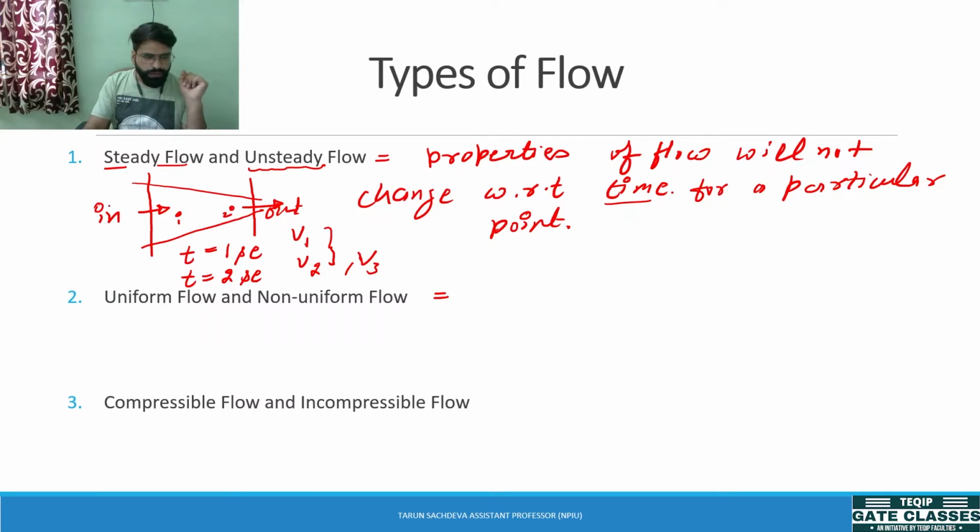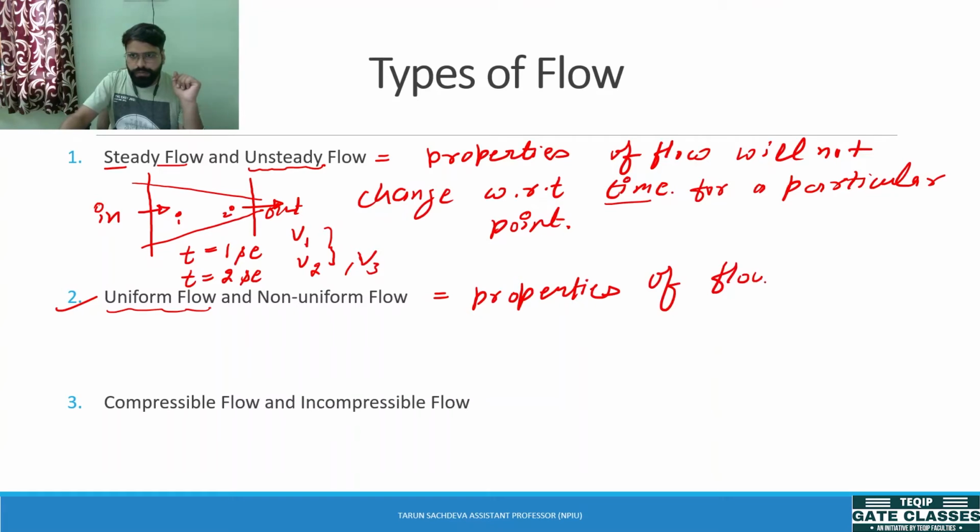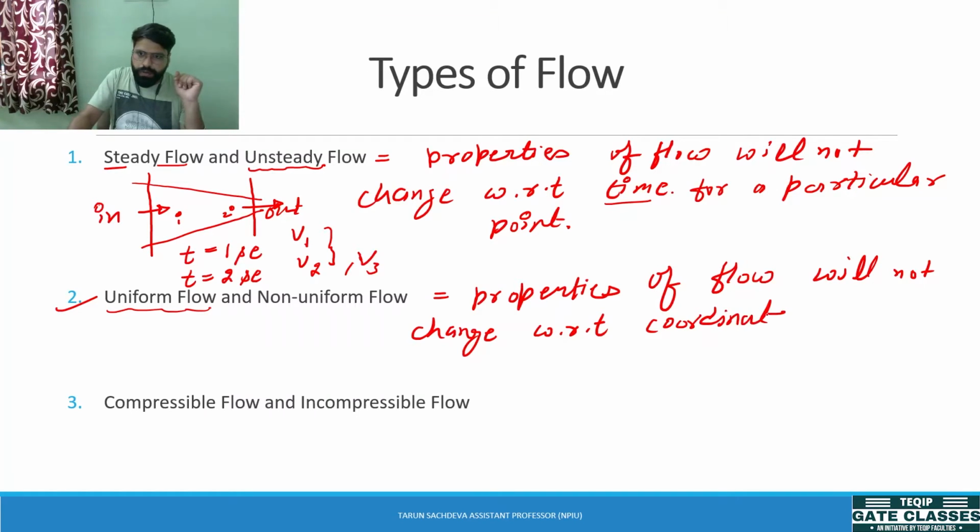Okay, now next one is uniform flow or non-uniform flow. What is uniform flow? Uniform flow means that properties of the flow will not change with respect to coordinates, or point, we can say, at a given time.